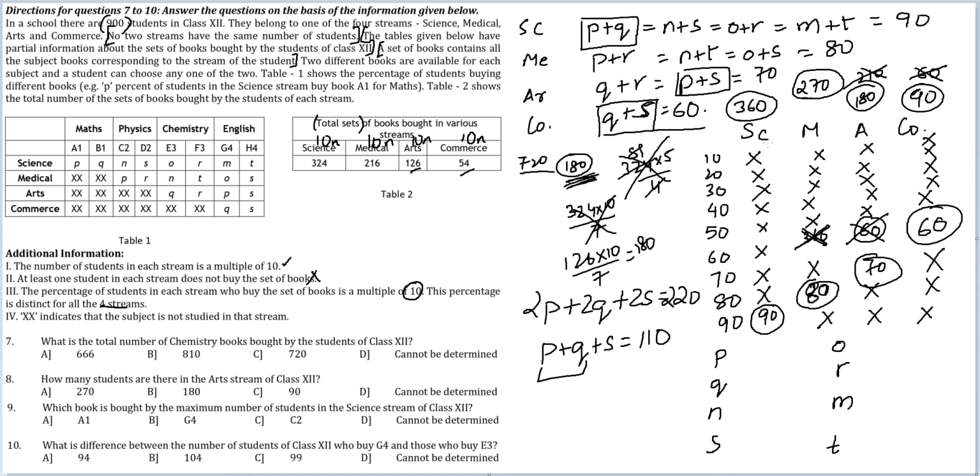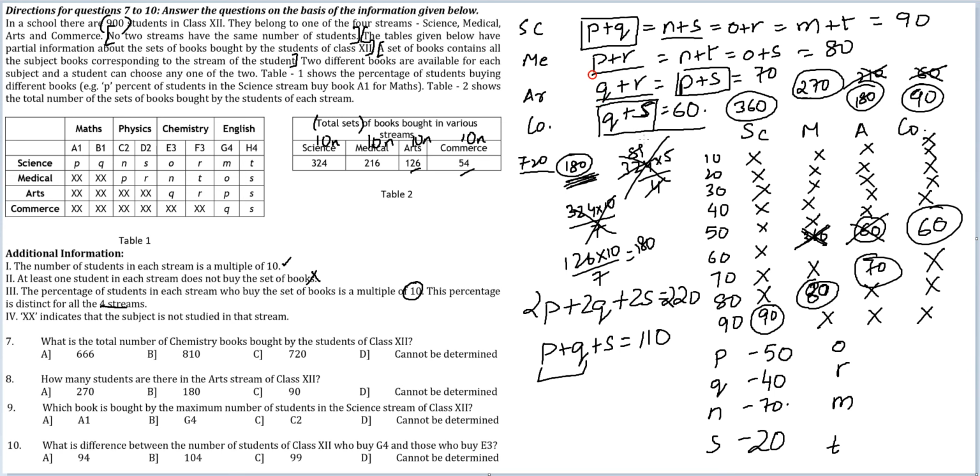Of this, you know P plus Q is 90, so S will be 20. If S is 20, also you know P plus S is 70, so Q would be 40. And therefore you can reach the conclusion P will be 50. Now that you have this, look at N, look at this equation. N plus S is 90, so N will be 70.